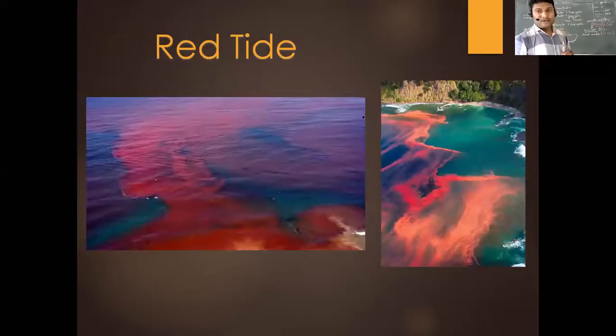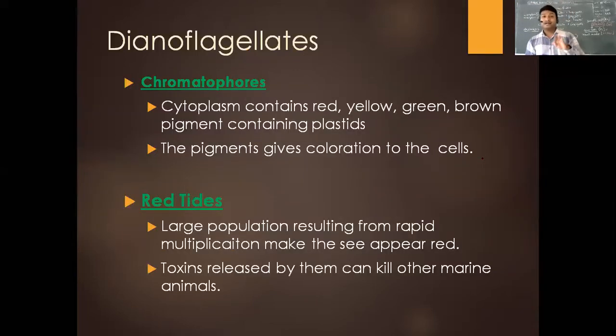Now, what I'm talking about, you can see here, right? This particular part looks red, and that is because of these dinoflagellates. So they can quickly change the color of the water, and typically the toxins released by these dinoflagellates can kill some of the other marine organisms or animals. So these are called red tides.